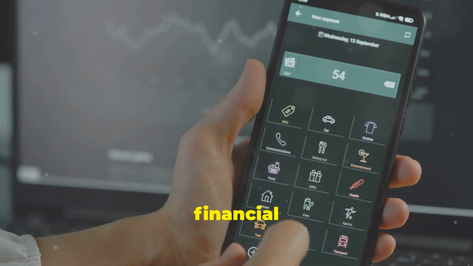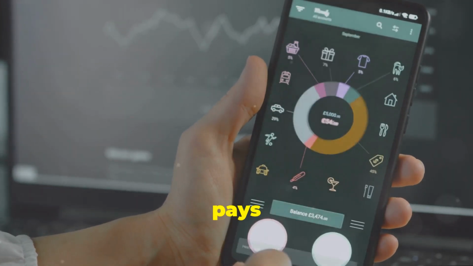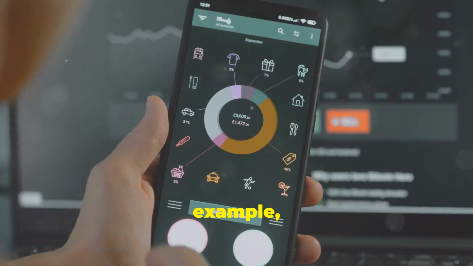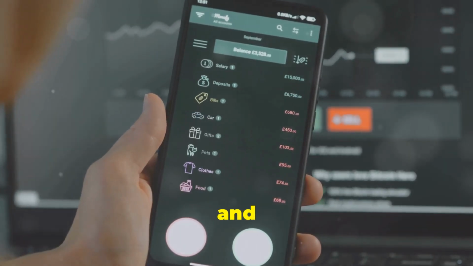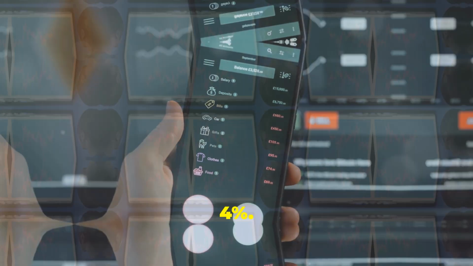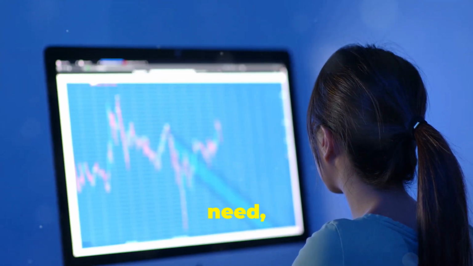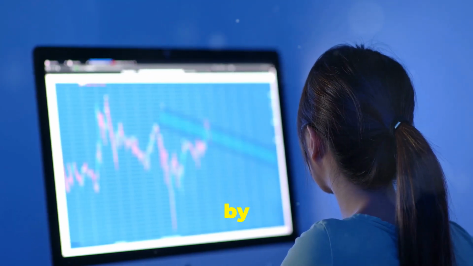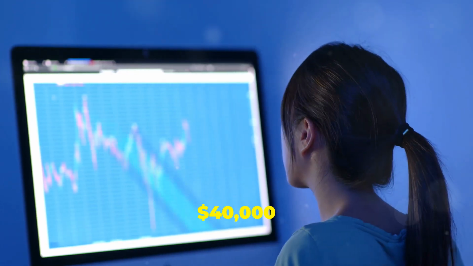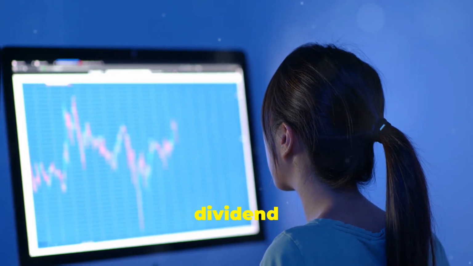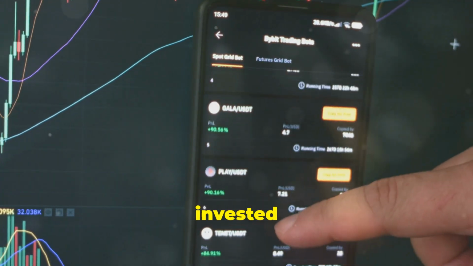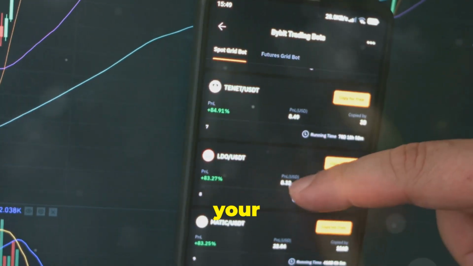Dividend yield is a financial ratio that shows how much a company pays out in dividends each year relative to its stock price. For example, if a stock is priced at $100 and pays a $4 annual dividend, its dividend yield is 4%. To calculate the amount of capital you need, divide your annual expenses by the average dividend yield. For instance, if your annual expenses are $40,000 and the average dividend yield of your investments is 4%, you would need $1 million invested in dividend-paying stocks to cover your expenses.